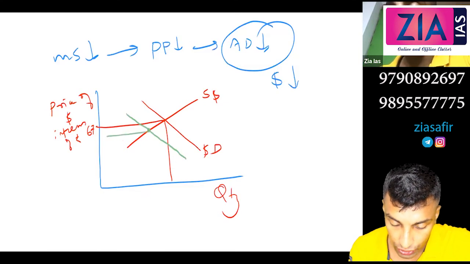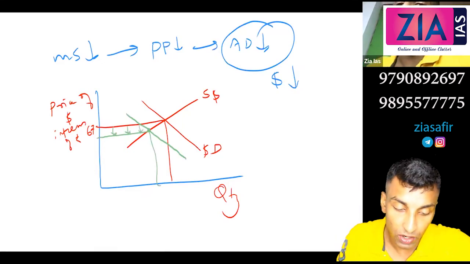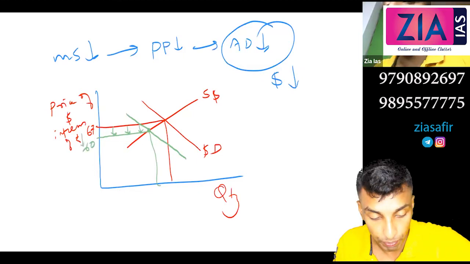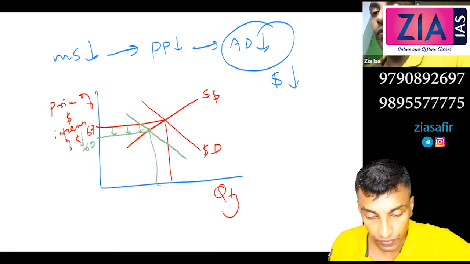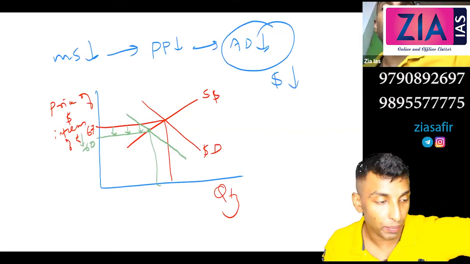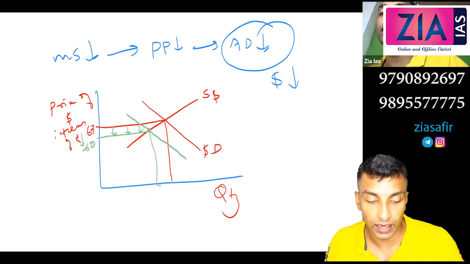So you can connect these two points. You can see the price of dollar is coming down, let's say from 67 to 60. This is what you call appreciation of rupee. When money supply is not there, demand for dollar comes down, which leads to appreciation of rupee. So can you check the depreciation of rupee by increasing the interest rates?